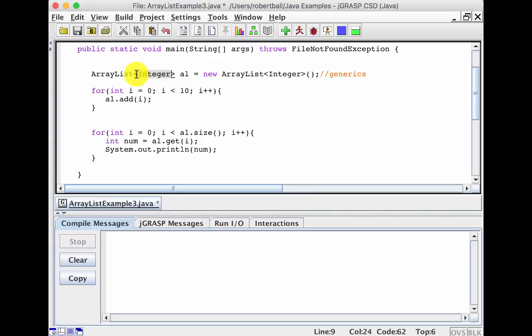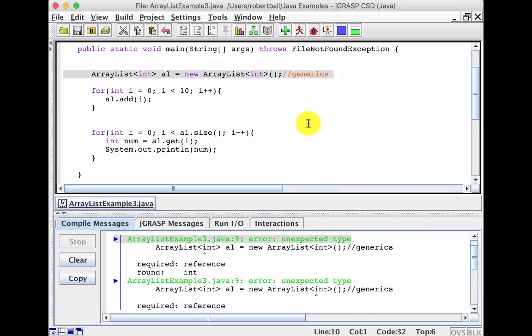In this case, it's an Integer, and then it stores it as an object. But notice that this says Integer, not int. If I type int, that doesn't work very well. It gives me an unexpected type error. You have to have Integer. And the reason is Integer uses inheritance, it inherits from the Object class, which is how array lists simply work in Java.